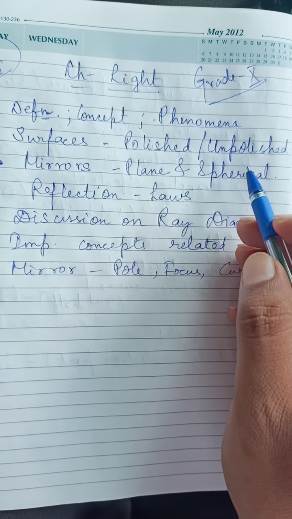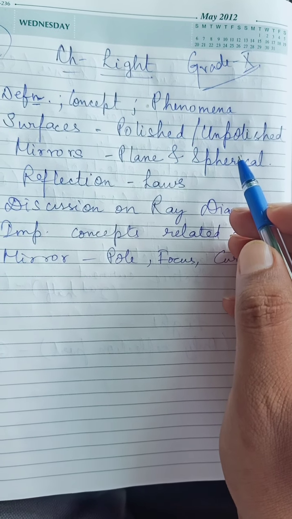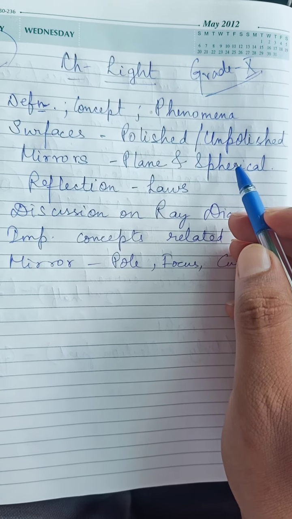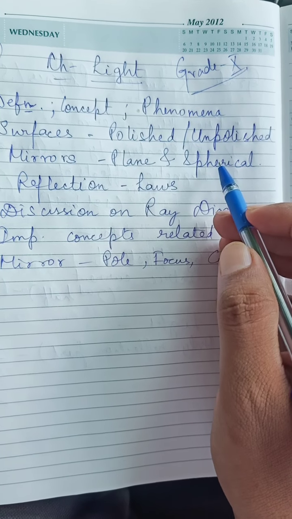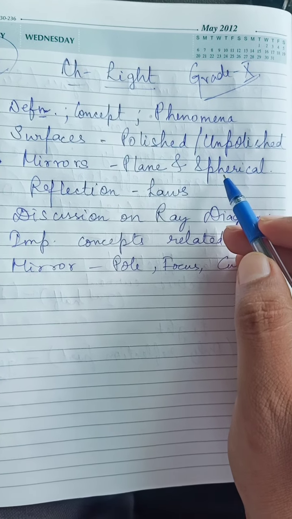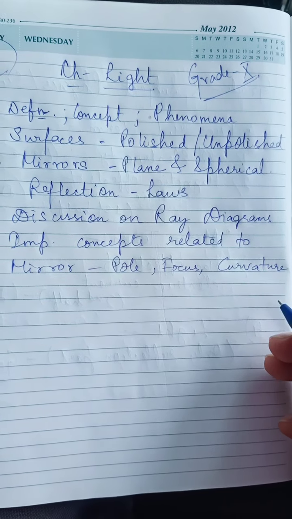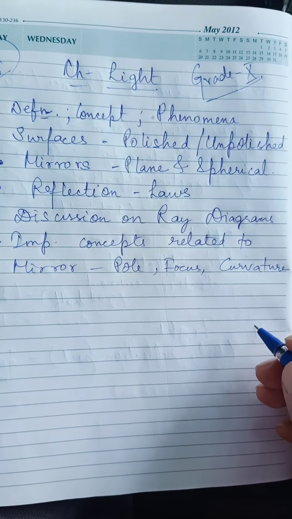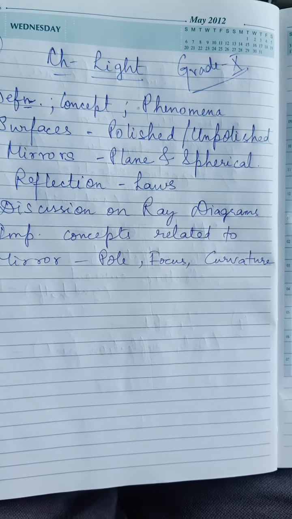Then the application of light in our daily life. We have also seen different types of mirrors. Some are straight, some are curved, also known as plane mirrors and spherical mirrors. And when anything is placed in front of a mirror, we are able to see it. So how are we able to see that? What are the conditions for that, or what is that phenomenon called?